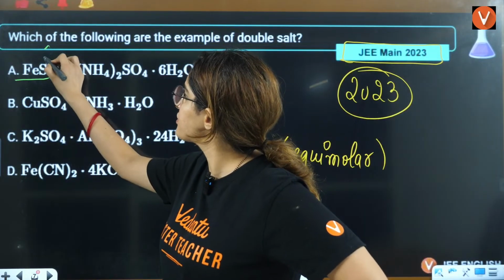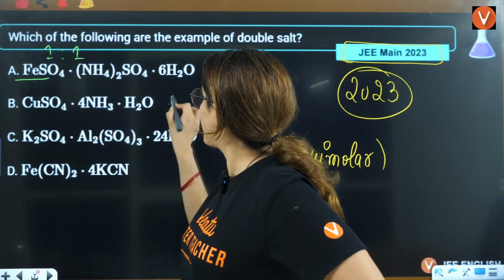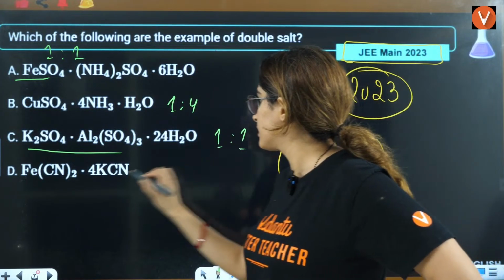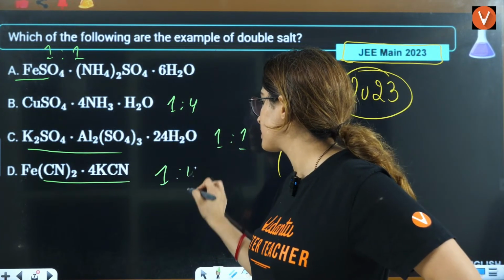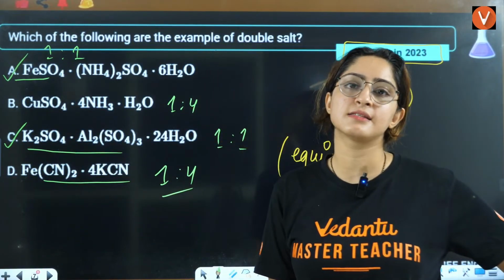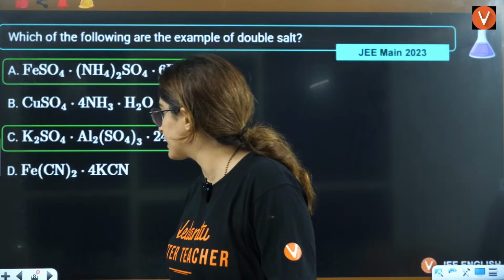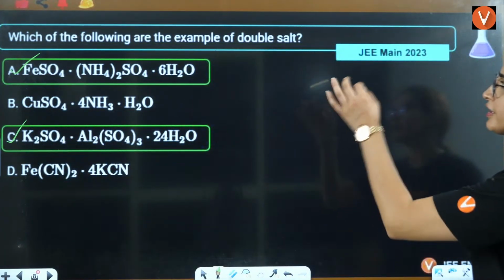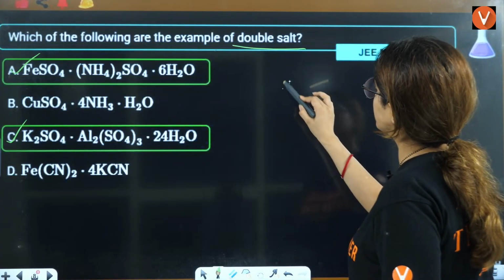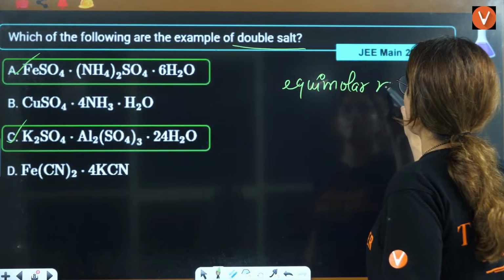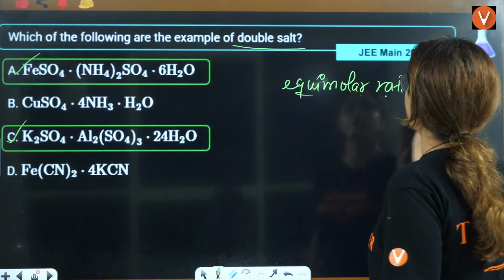This is 1:1. This is 1:4. This is 1:1. This is 1:4. So the answer will be A and C. Equimolar ratio is what you have to see.